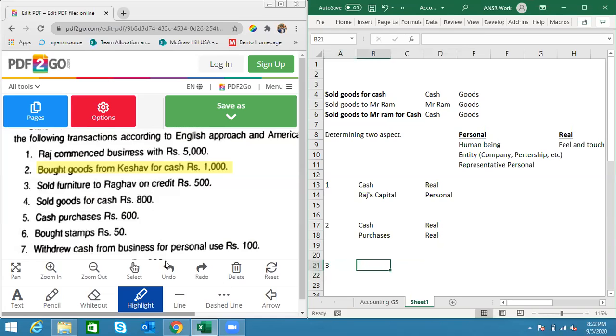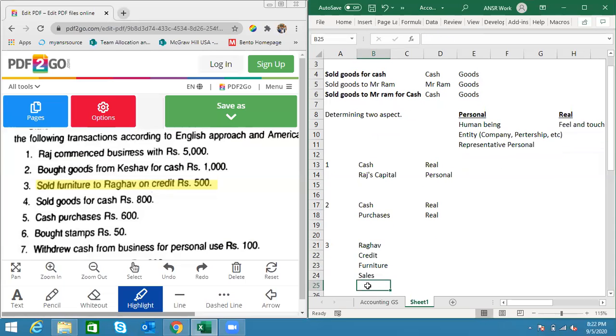The third transaction reads: sold furniture to Raghav on credit for 500 rupees. What are the aspects? Raghav account, credit account, furniture account, sales account. Anything else, guys? Okay, let's focus on these four. Now very clearly, on credit is written in this transaction, so definitely it's a credit transaction.